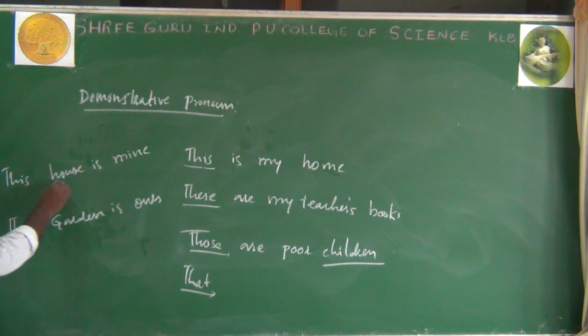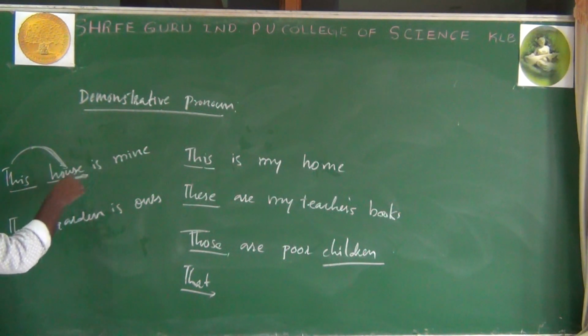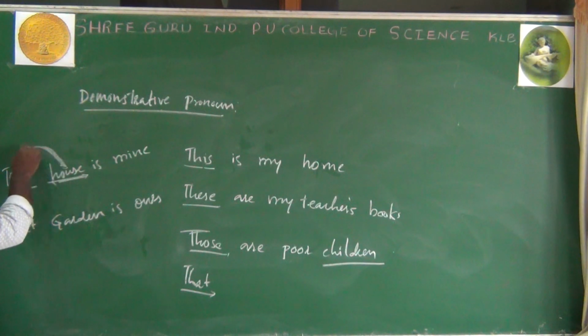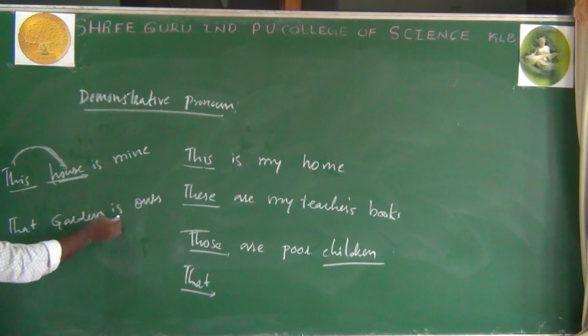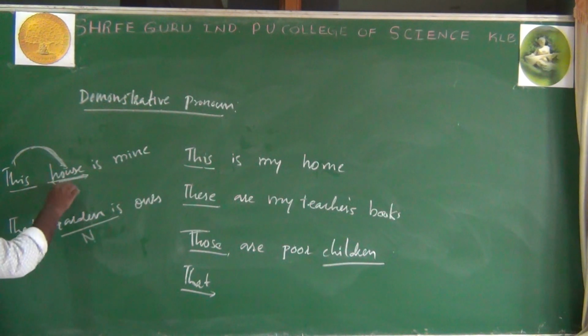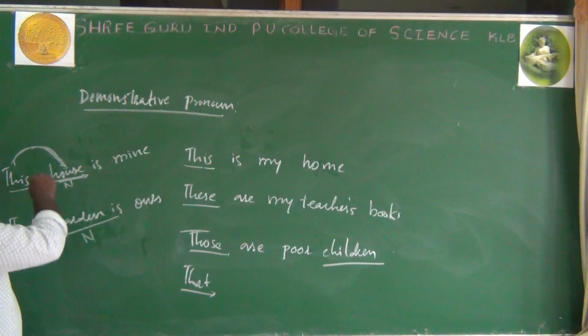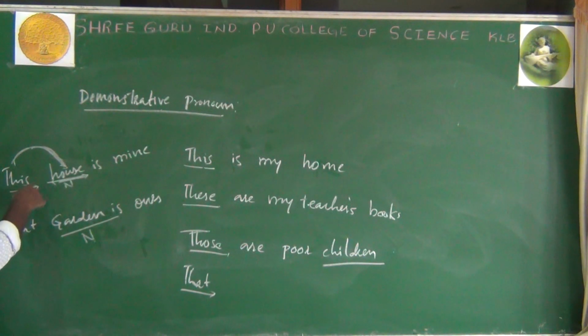This house, which house? We are talking about that house. This is a demonstrative adjective because it is qualifying, describing the house we are talking about. This house or that garden. Garden is a noun, house is also a noun. A word which is used to describe a noun is known as an adjective.